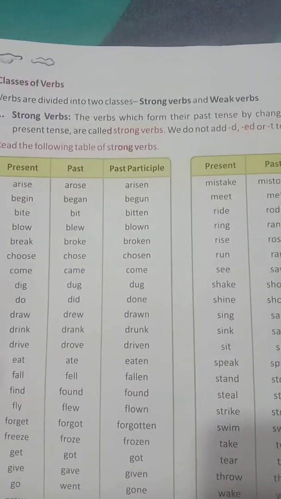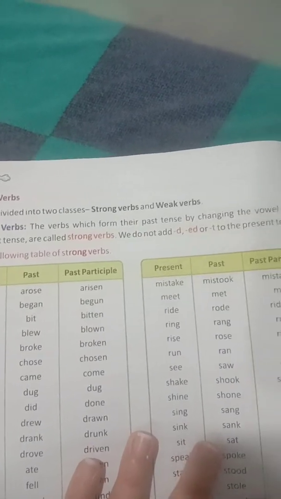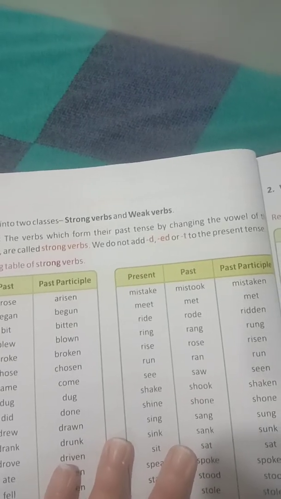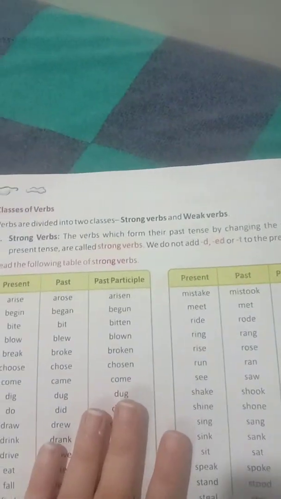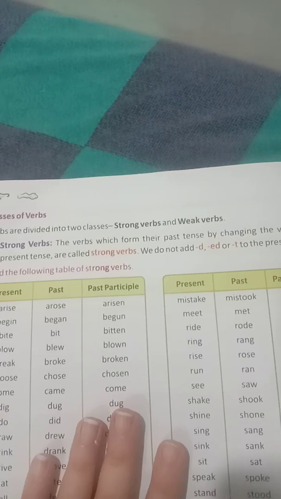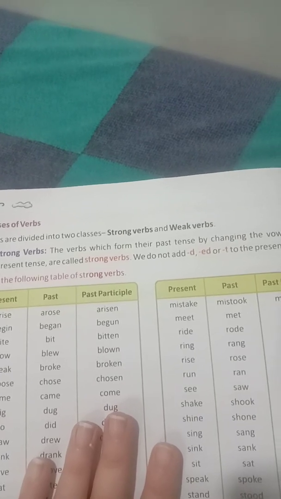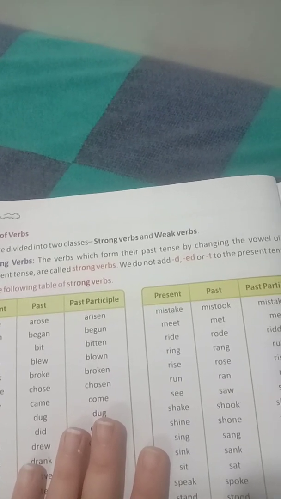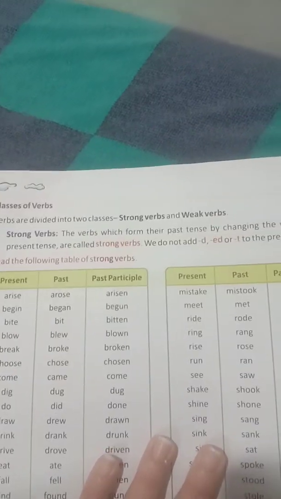Okay, then we have classes of verbs. Then we have strong verbs. The verbs which form their past tense by changing the vowels of the present tense are called strong verbs. We do not add d or ed or t to the present tense. So these you need to revise once. Just go through it.